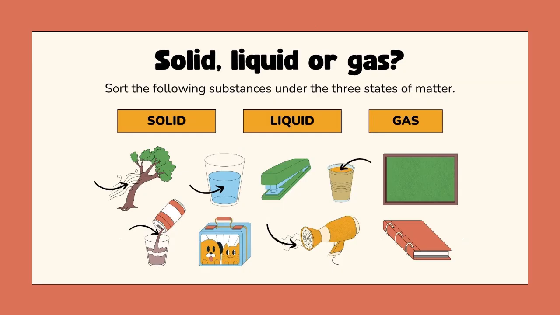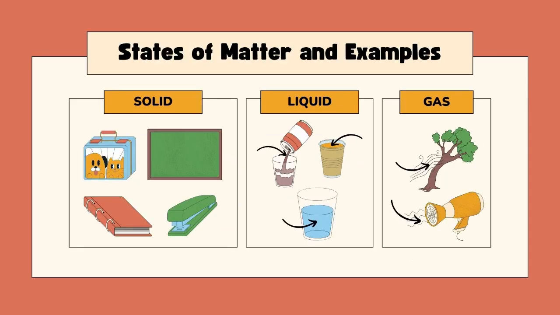Solid, liquid, or gas. Sort the following substances under the 3 states of matter: solid, liquid, and gas. States of matter and examples: solid, liquid, and gas.